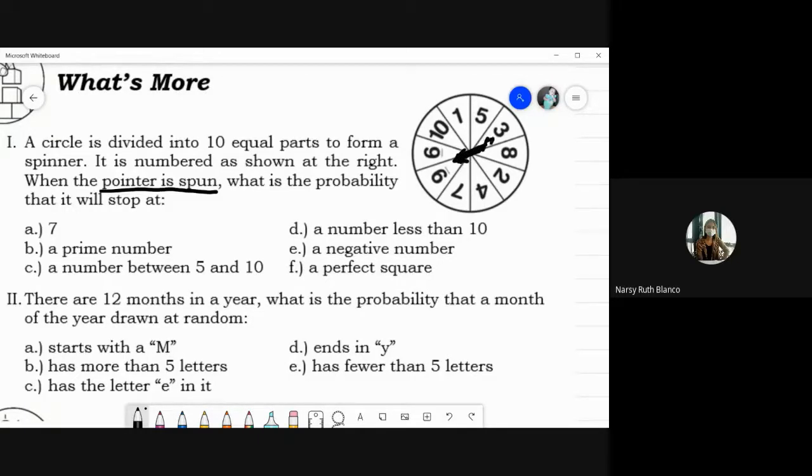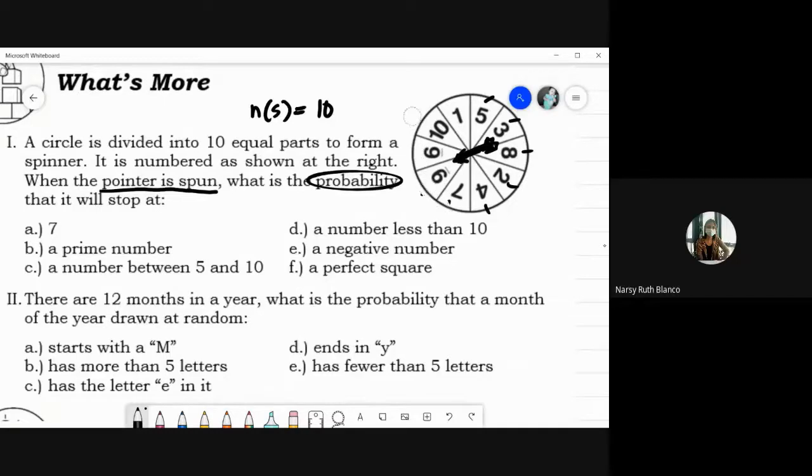Kapag yung arrow daw ay pinaikot, what is the probability that it will stop at 7? Unahin natin tong letter A. Probability na sa 7 siya titigil. Okay, so ang gagawin natin dyan, class, is, of course, yung ating total number of outcomes dyan would always be 10. Bakit siya 10? Kasi bilangan nyo yan, 1, 2, 3, 4, 5, 6, 7, 8, 9, 10. 10 ang lahat ng numbers niya.